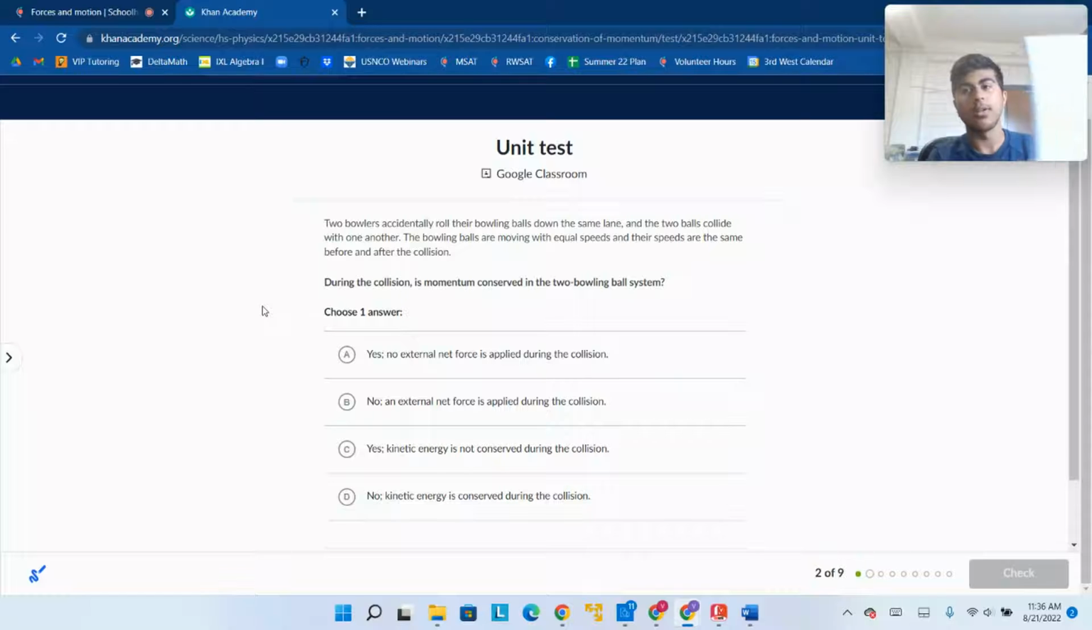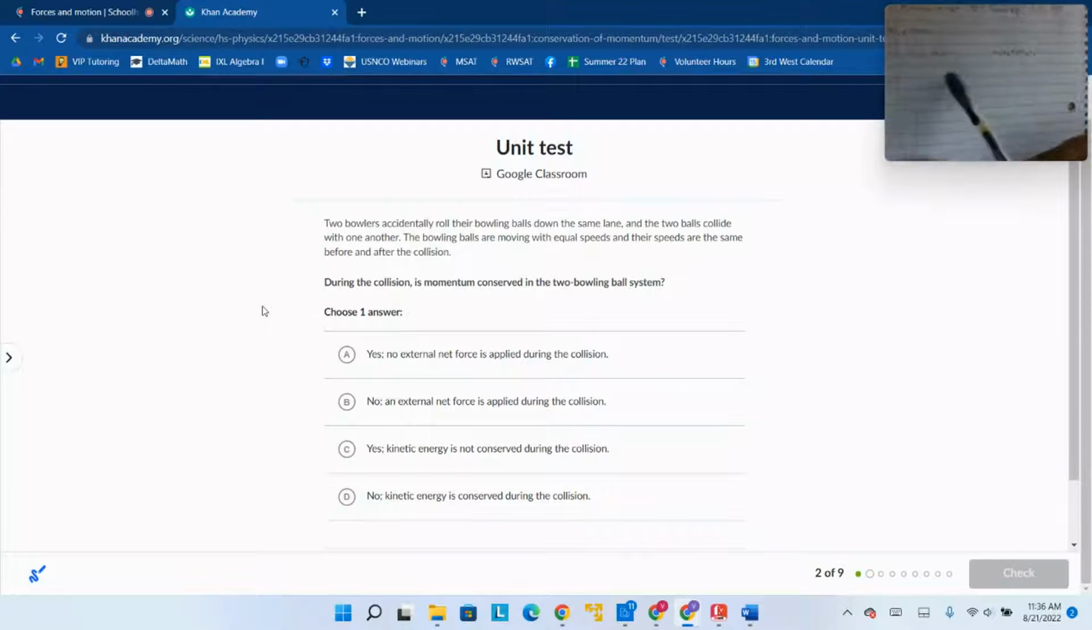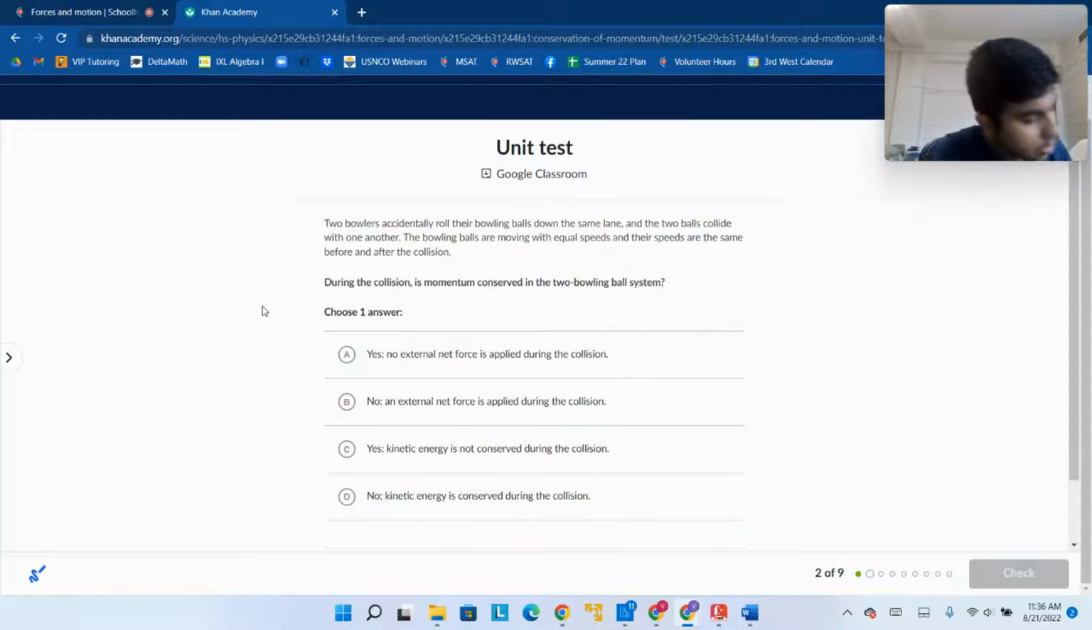Alright, so you see here, this is the momentum before the collision, based on what they told us. And this is the momentum after the collision. And it's the same thing. So these two are equal. So the momentum is the same before and after the collision. Alright, so the answer is that momentum is conserved. And we want a justification for why? Well, there's no external force applied during the collision, right?